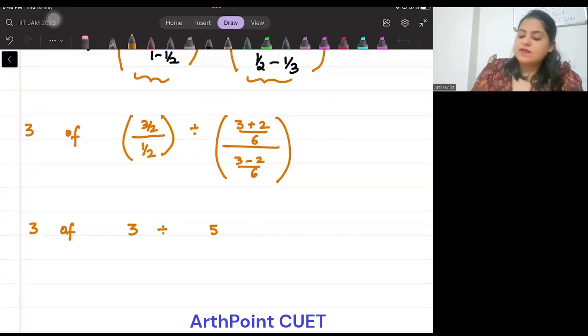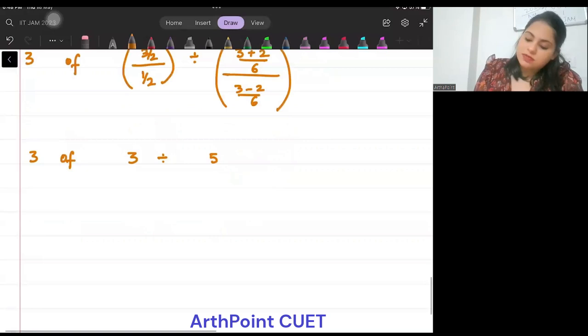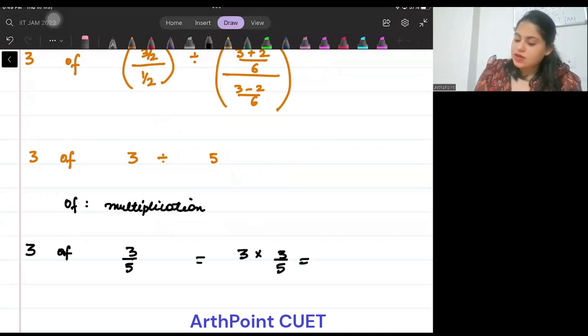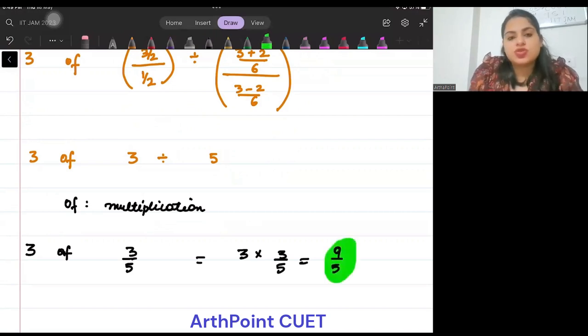Now at last, beta, of means multiplication. So BODMAS says divide first and then multiply. So we will say 3 of 3 divided by 5. So this will give me 3 into 3 by 5, and this will be 9 by 5. So the answer to this question will be 9 by 5. Is this clear? This is the first thing that we have learned in this class, as to what is BODMAS and how to solve questions related to BODMAS.